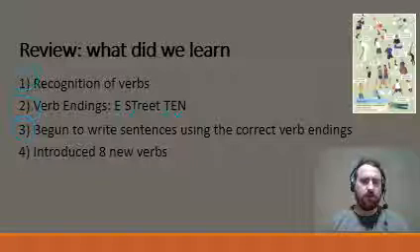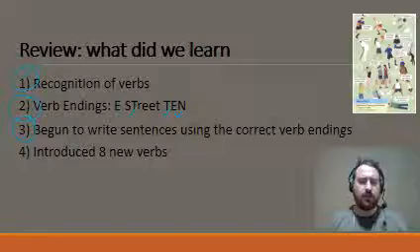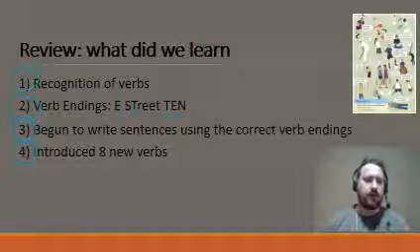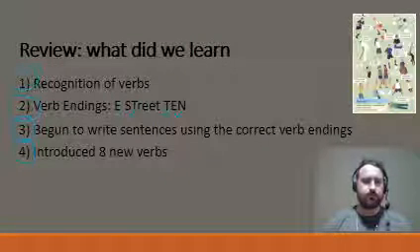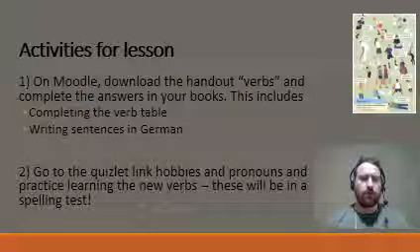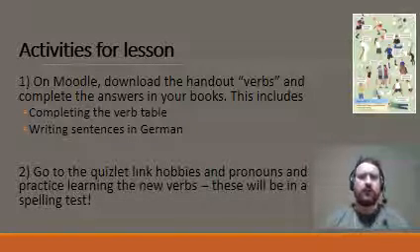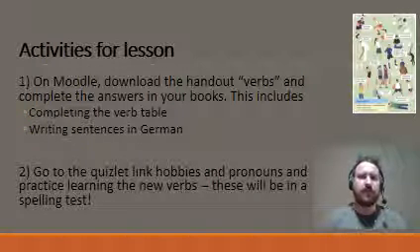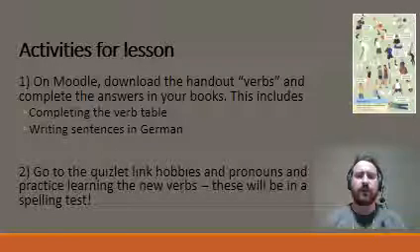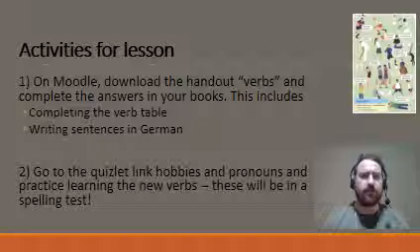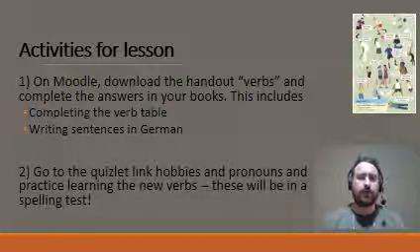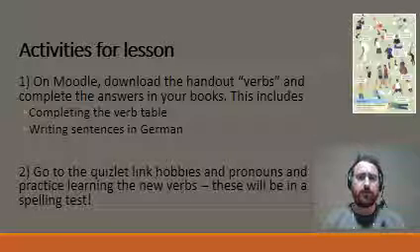We began to learn to write some sentences using the correct verb endings, and you're going to do this in some work later. And we've introduced 8 new verbs to use in this unit based on sports and hobbies. So you can see here, and this work will be uploaded onto Moodle and on Compass as well, the work that you'll need to do to consolidate your information. So on Moodle, you need to download the handout verbs, and complete the answers to the questions in their book. This includes 2 activities. You're going to complete a verb table, so completing the correct verb endings for all of those new verbs that we introduced in this lesson, and you're going to write some sentences using those example verbs in your books. In German, so you're going to be handwriting this.